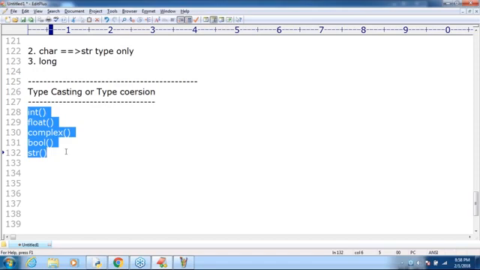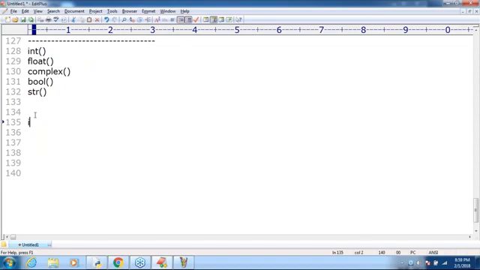Sir, how can we use these functions? What is the behavior? You people should compulsorily be aware of it, sir. What is the first category, sir? Int. Remember that. So here we can use the int function. We can use the int function to convert any other type value to int type. Remember that.